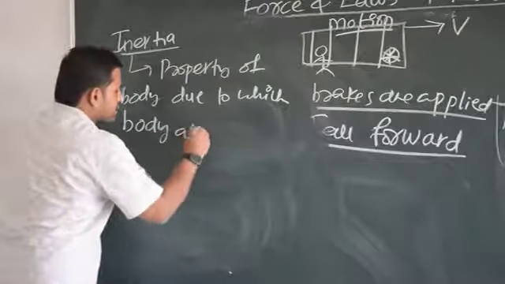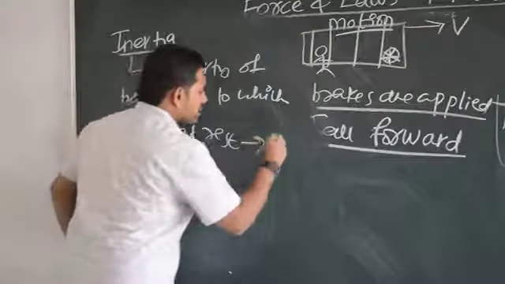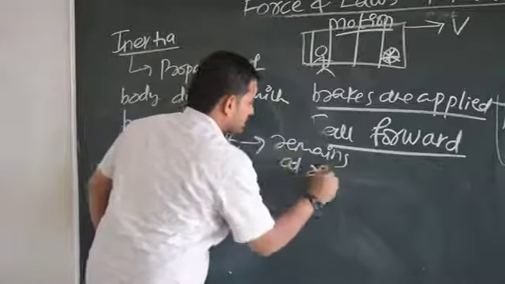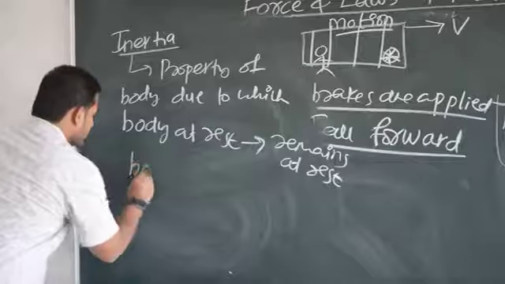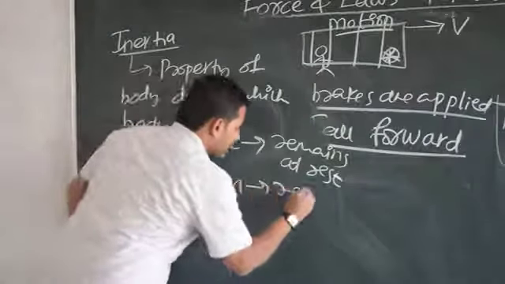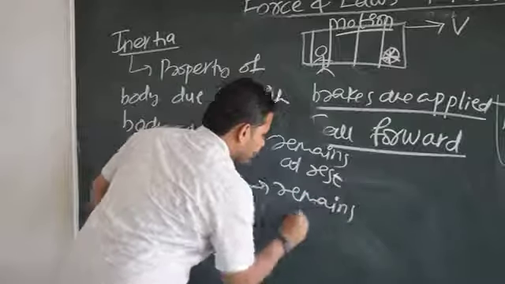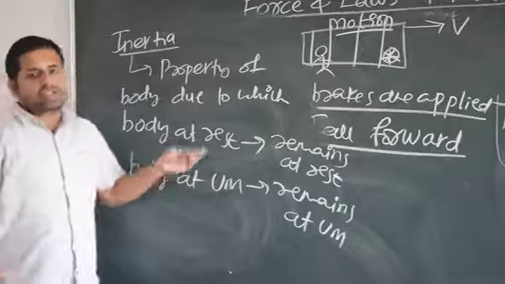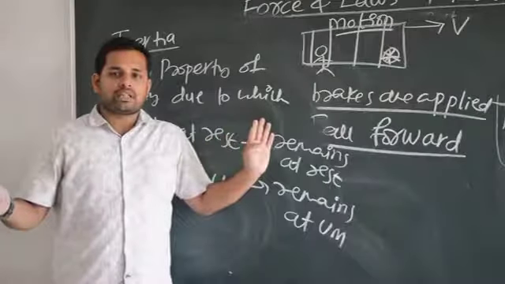a body at rest remains at rest, and a body in uniform motion remains in uniform motion. That means if a body is at rest, it will keep on continuing in the state of rest only.